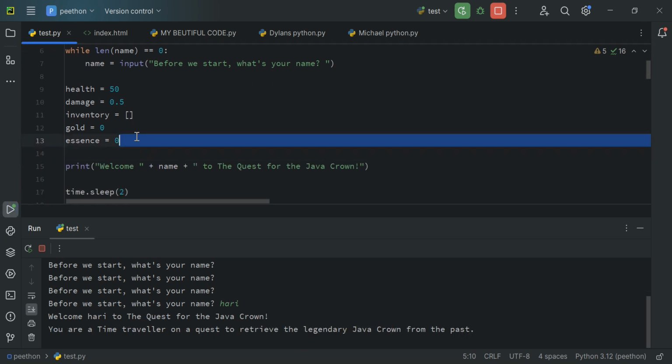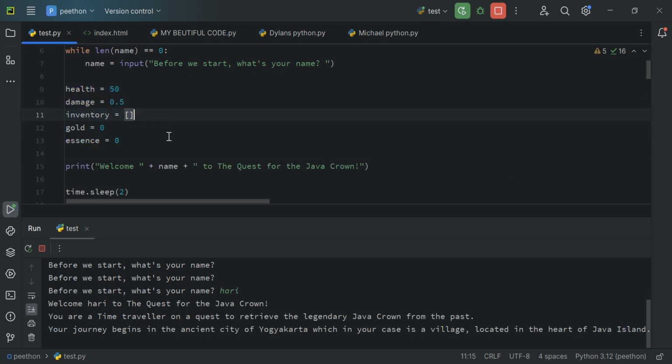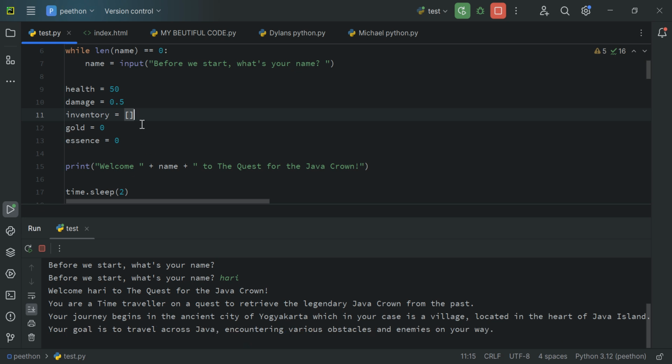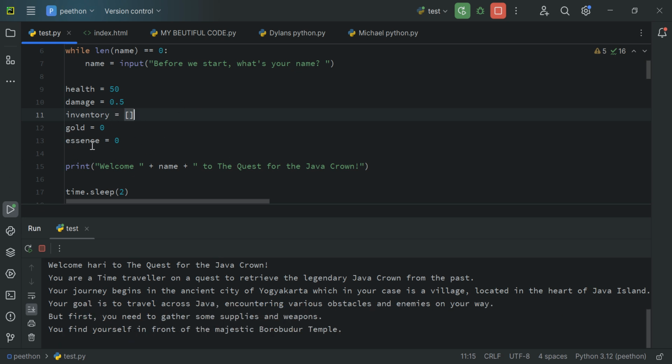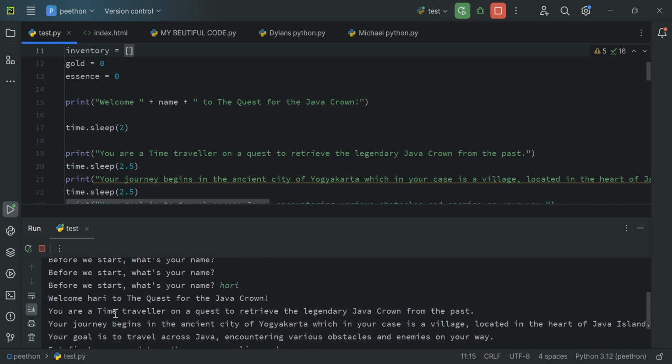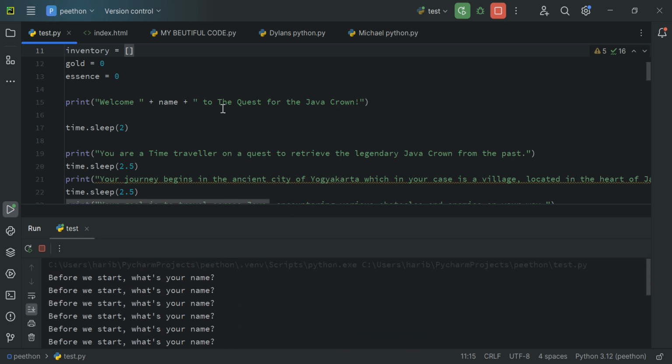Now I wrote here also that health equals 50, damage is 0.5, that's the starting one, inventory is empty, gold is 0, and essence is 0. So it will start by saying, welcome Hari, to the quest for the Java crown.